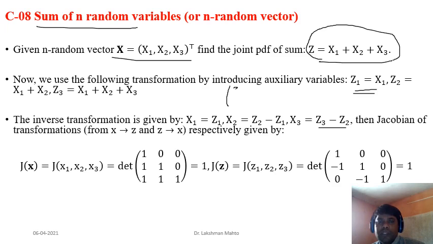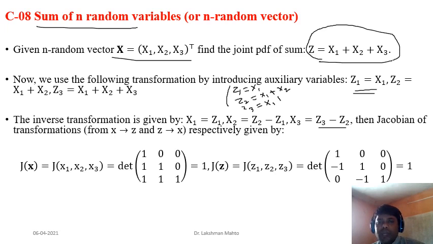The first component of the vector function is z1 equals x1. The second component is z2 equals x1 plus x2. The third component is z3 equals x1 plus x2 plus x3. You can easily see that if you differentiate z1 with respect to x1, you get 1. With respect to x2, you get 0, and with respect to x3, you get 0. That's why your first row is 1 0 0.